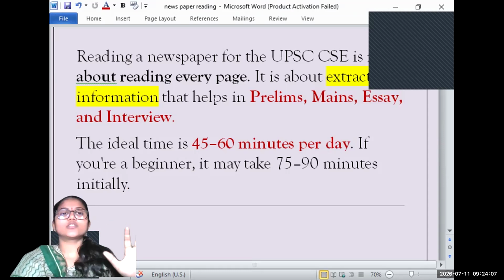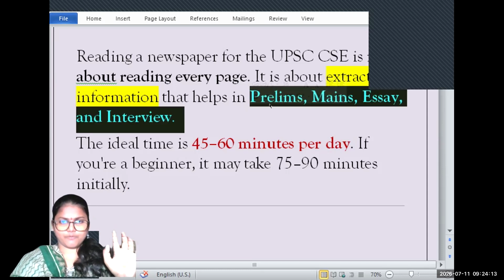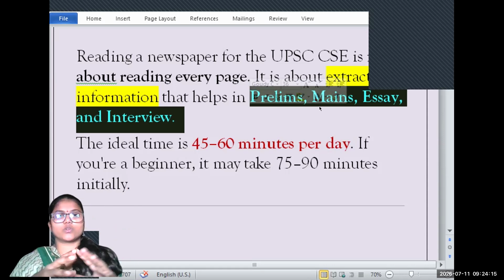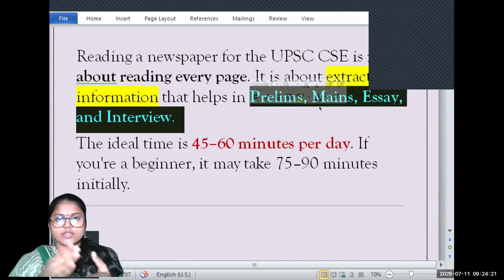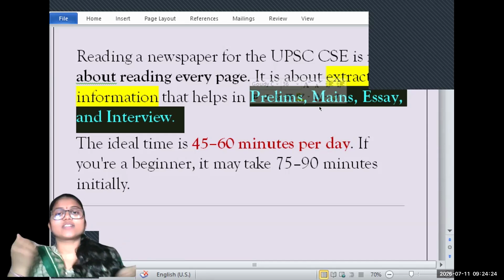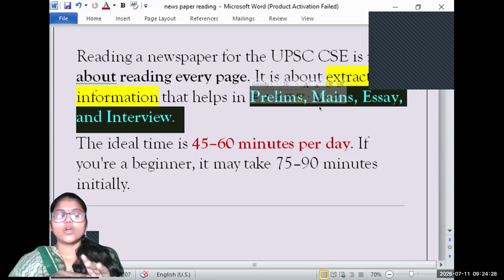You're not supposed to just read the newspaper. Next, you're supposed to extract for the prelims, mains, essay and interview. In prelims, you will get current affairs questions, for which you need to extract the current affairs. I'll show you in real time how you sort out the important articles from the newspaper.